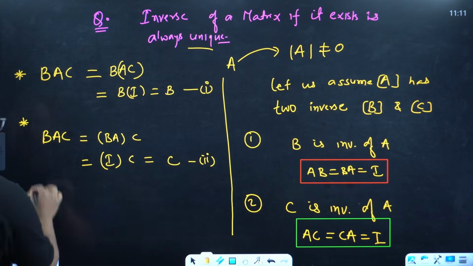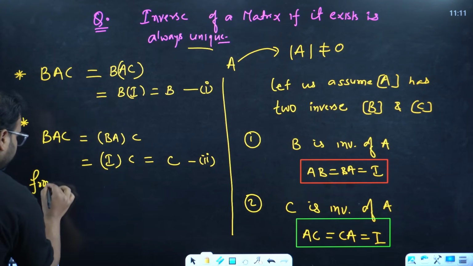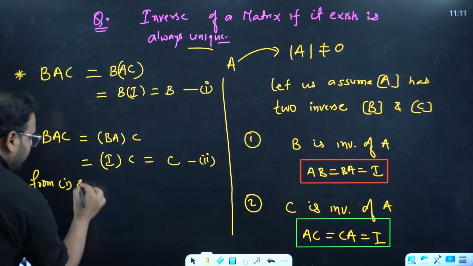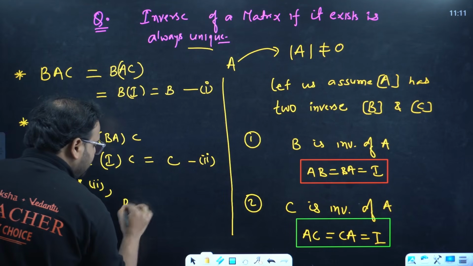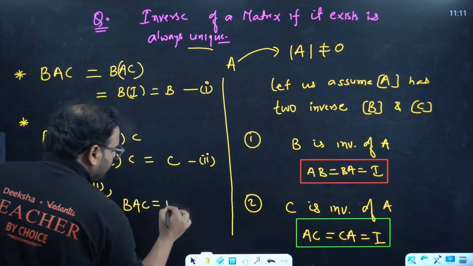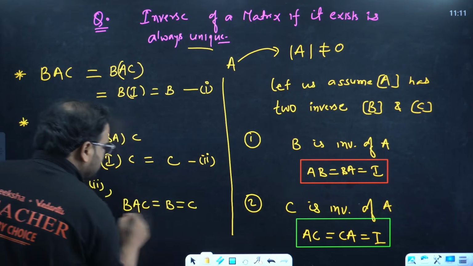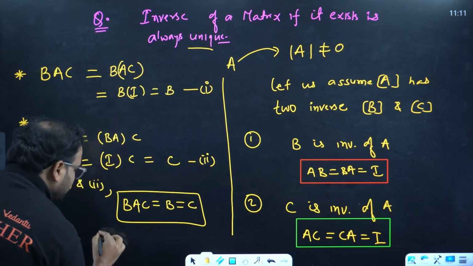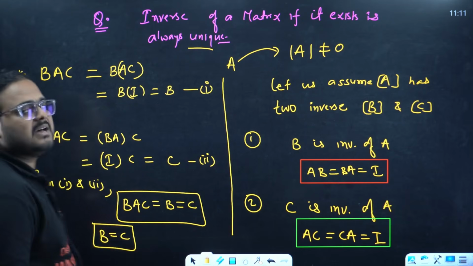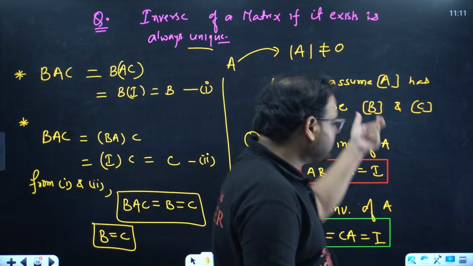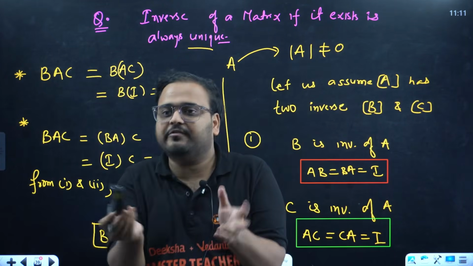What does it mean? From equations 1 and 2, we have BAC equal to B, and that is also equal to C, which means B and C are the same. In the question, I assumed that B and C are two different inverses.